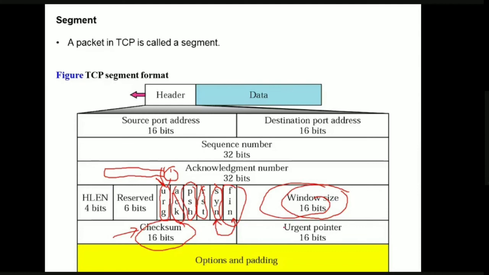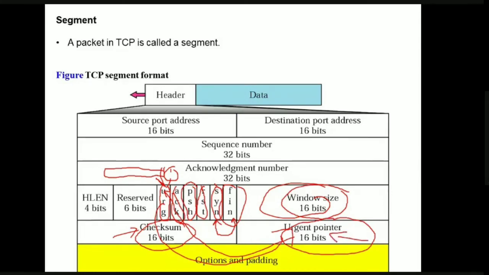And the next one is the urgent pointer, which is 16 bits. This urgent pointer field is valid only if this particular urgent flag is set. So when this urgent flag is set, then only this urgent pointer field is valid. What does it define? It defines the number that must be added to the sequence number to obtain the number of the last urgent byte in the data section of the segment.